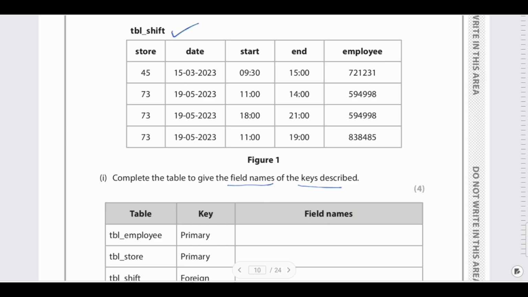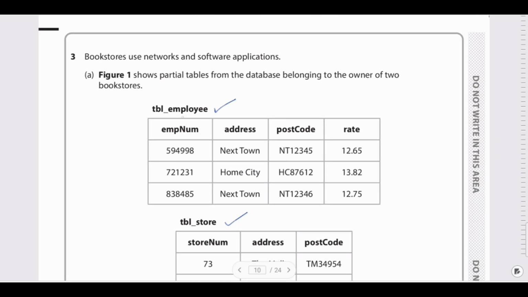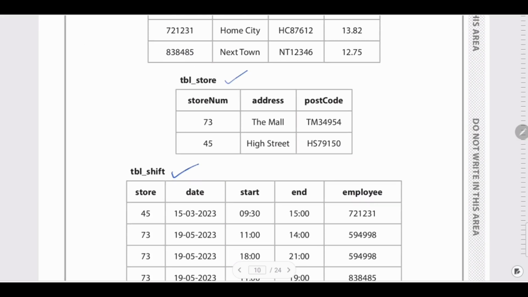Now the first one is table employee and it's a primary key. So let us move to the employee table. Which is the primary key here? Primary key means something that is unique. Whatever the values are inside that column, they have to be unique. So what unique can we expect? Address can be the same, postcode can be the same, the rate can be the same, but the employee number will be unique. So we can consider the employee number as the primary key. Make sure the way it is written here, please write it in the same way.